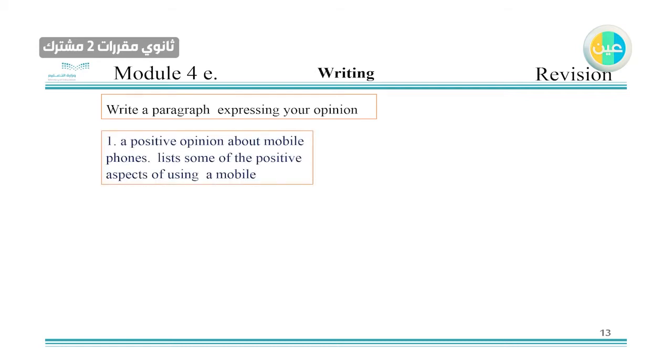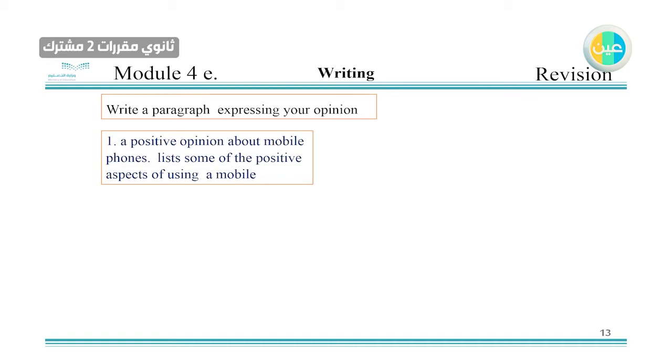Here you have a positive opinion about mobile phones. You're going to list some of the positive aspects of using a mobile. This is what's written in your book. They may ask you to write about a phone, or anything in the world, for example. They will ask for your opinion.